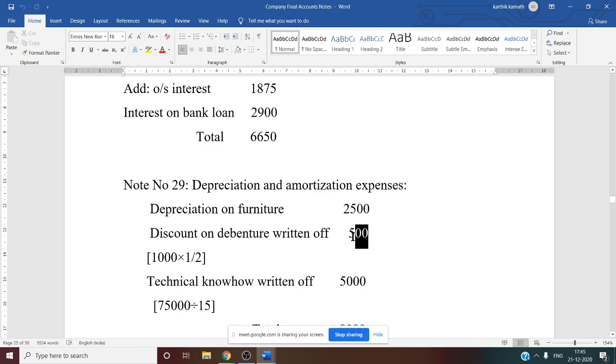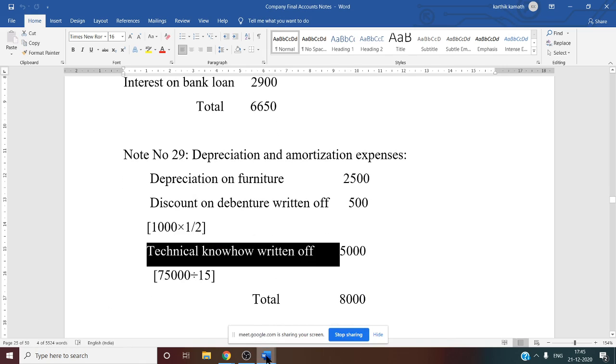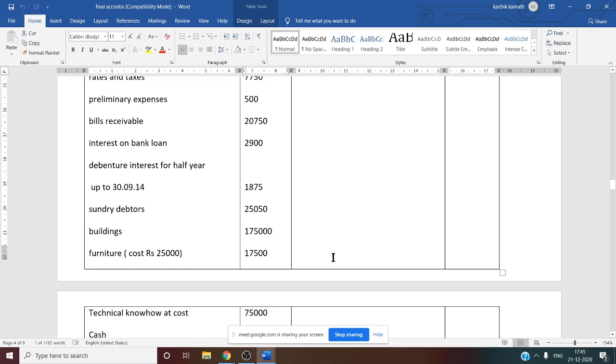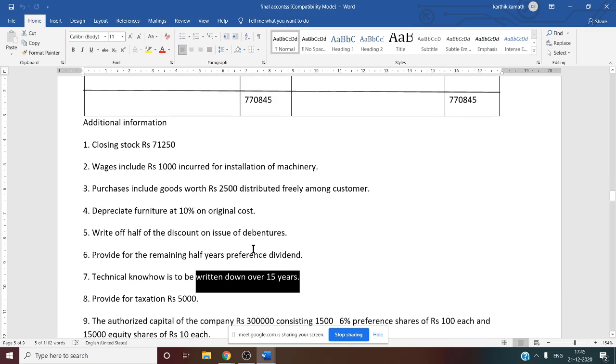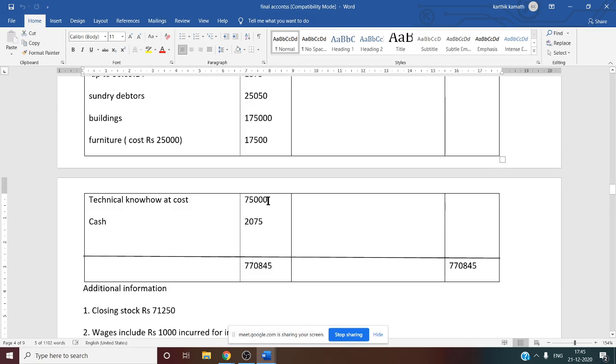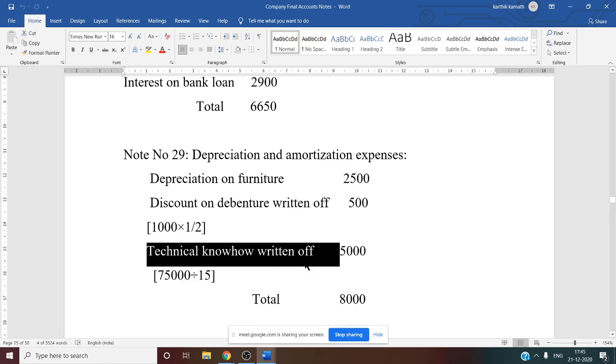See, this same 500 is written. Then technical know-how written off. For technical know-how also we have to see the adjustment. If you see the adjustment, you will come to know it is written off over 15 years. We want the written-off value for 1 year. Technical know-how at cost is 75,000. If you divide 75,000 by 15, you will get the written-off value for 1 year.